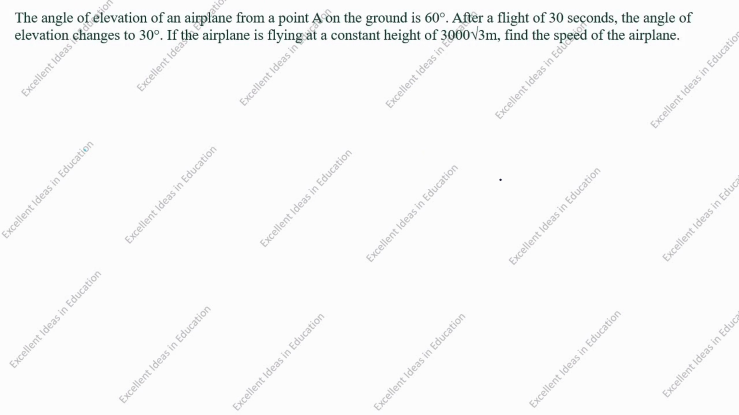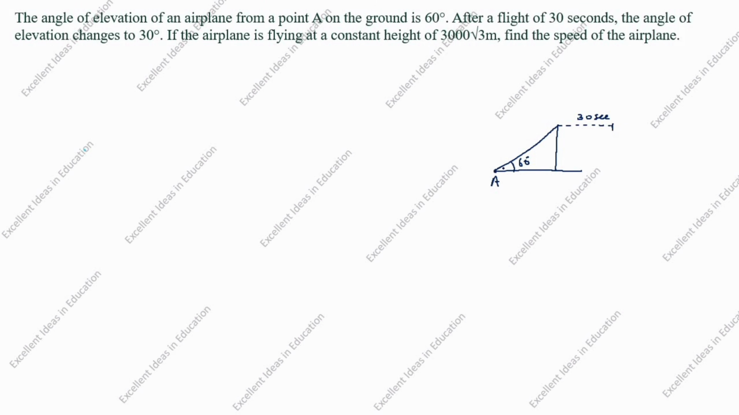What is given in this question? The angle of elevation of an aeroplane from a point A on the ground is 60 degree. This is 60 degree. After a flight of 30 seconds, here is 30 seconds up to here, the angle of elevation changes to 30 degree. The aeroplane is flying at a constant height of 3000 root 3 meter.